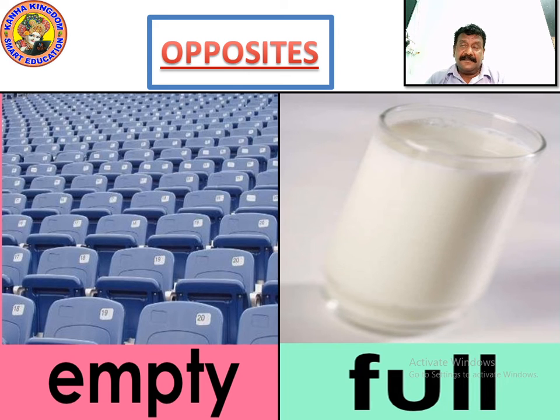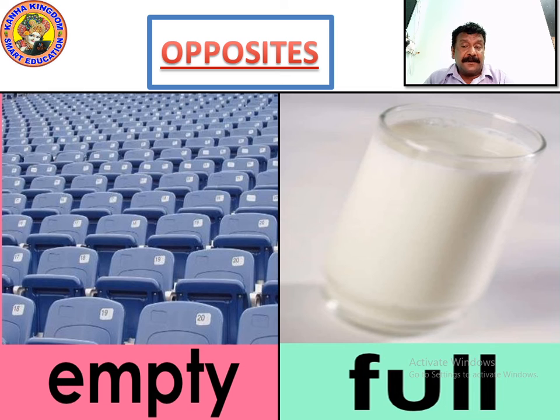So you can see there are chairs put in an auditorium or maybe a playground, but you can see all the chairs are empty. The word used here is empty. There is nobody inside the hall, nobody to sit on any of the chairs, nothing is occupied, so it is called an empty. And in the second one you can see the glass full of milk.